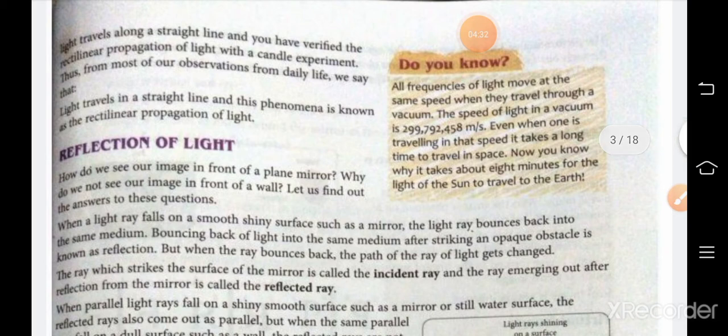This phenomenon, that means the light travels in a straight line, is known as rectilinear propagation of light.